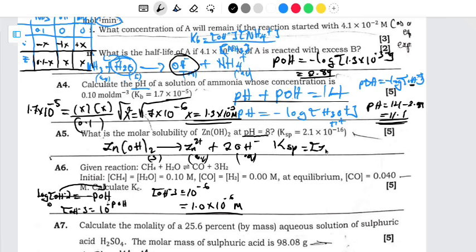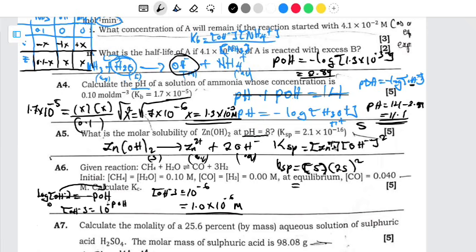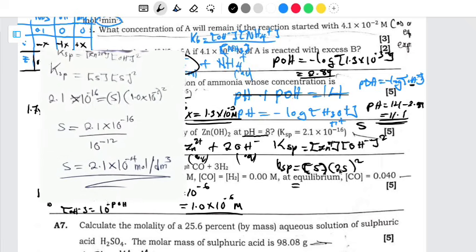So we're going to have zinc ion, then we're also going to have hydroxide ion. But remember, the coefficient becomes the power. And if we replace what we have here in terms of the solubility as S, the KSP is going to be equal to, open bracket, this is going to be S. So I have to use the curly brackets. This one has to be S, and this one has to be 2S. The reason I'm putting 2S is because of this coefficient here, then to the power 2. So S is the solubility value.